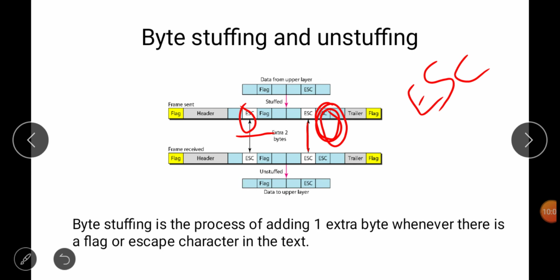So one escape the receiver will discard, and the next value will be taken as data, and again one escape it will discard. Every first escape is discarded by the receiver. So here two extra bytes are there. This is the data from the upper layer, and we have converted this into a frame, and then again data to the upper layer. Byte stuffing is the process of adding one extra byte whenever there is a flag or escape character in the data.